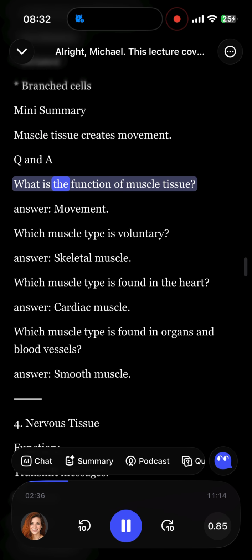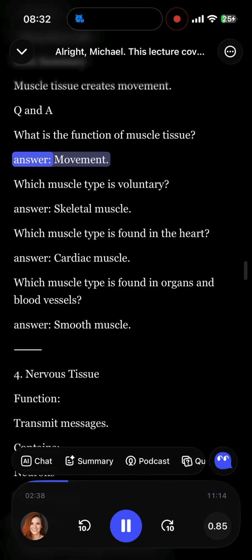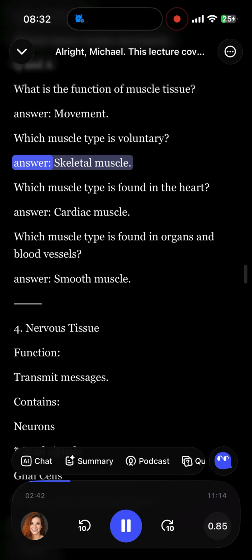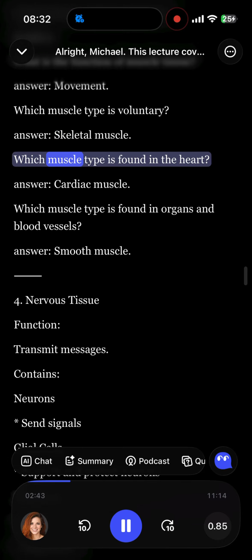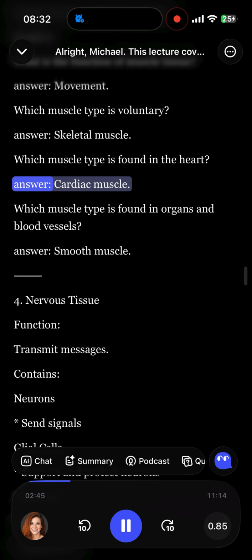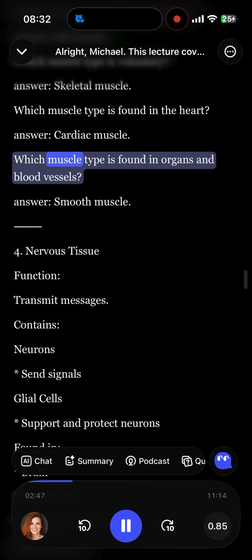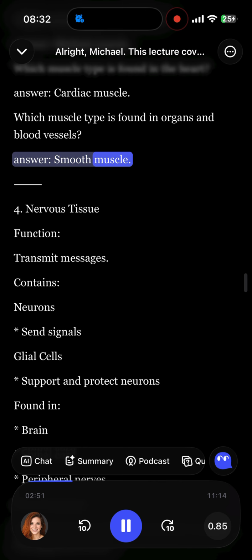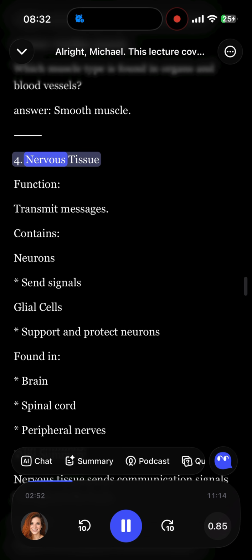Q&A. What is the function of muscle tissue? Answer: movement. Which muscle type is voluntary? Answer: skeletal muscle. Which muscle type is found in the heart? Answer: cardiac muscle. Which muscle type is found in organs and blood vessels? Answer: smooth muscle.